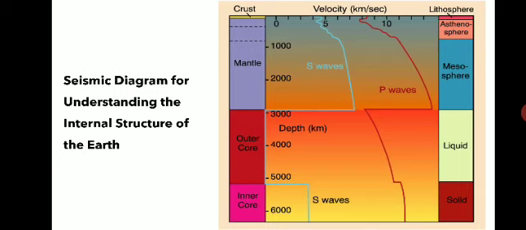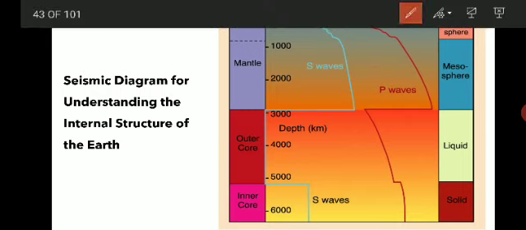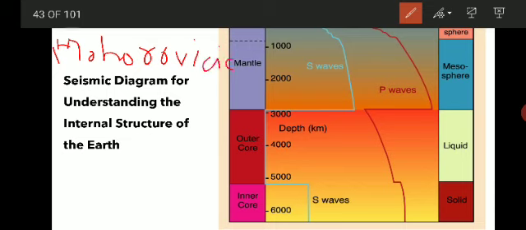There are two major discontinuities, as I told you. The first is the crust mantle discontinuity, also called the Mohorovičić discontinuity. It is also called the crust mantle discontinuity because it divides the crust and mantle.